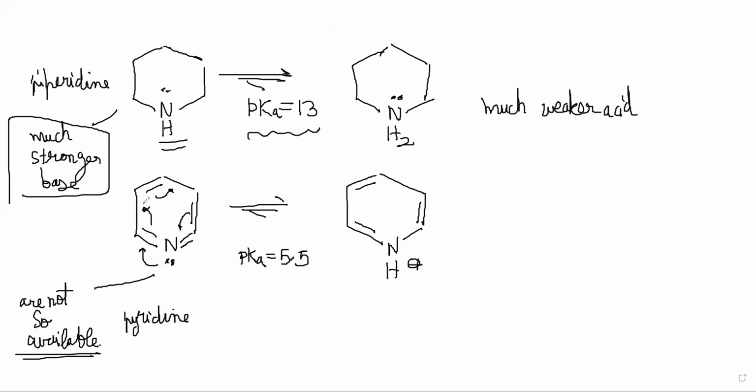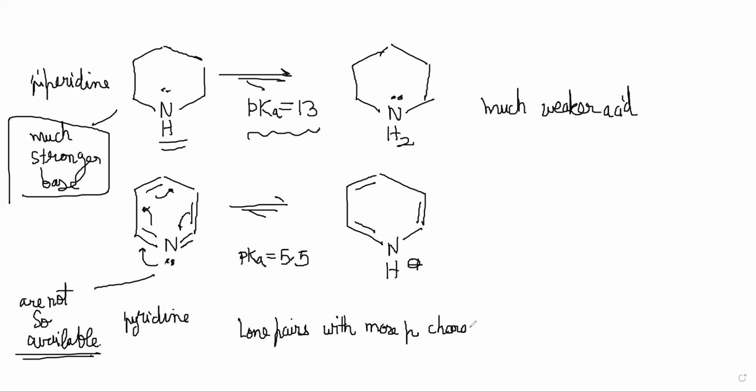The other reason he's also giving is hybridization, you can think. Lone pairs with more p character are higher in energy because p orbitals are higher in energy.